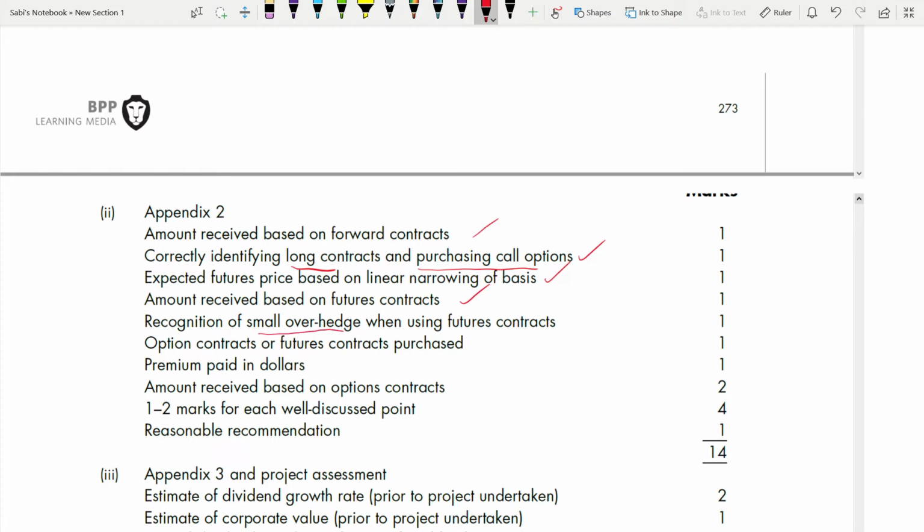That recognition is also 1 mark. Saying that it is immaterial, that is small overhead, 1 mark. Option contracts of future contracts purchased. Premium paid in dollars. Amount received based on option contracts, 1 or 2 marks for a well discussed point. And a reasonable recommendation, 1 mark for that recommendation.